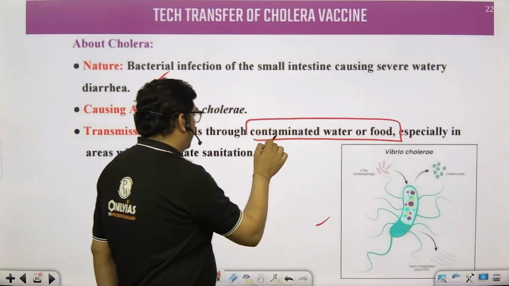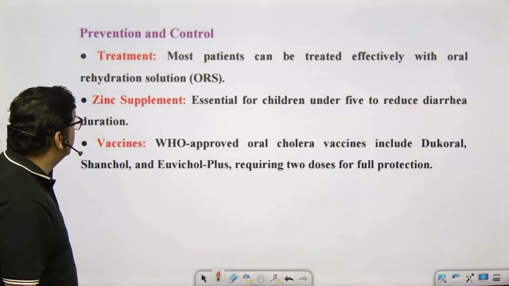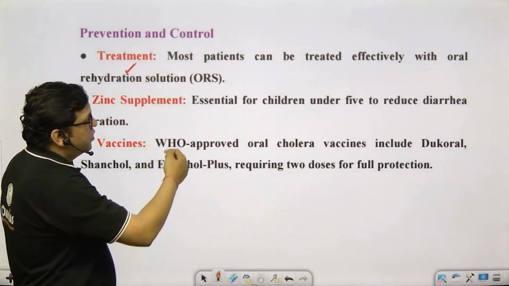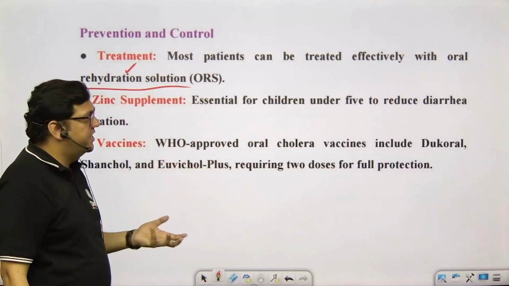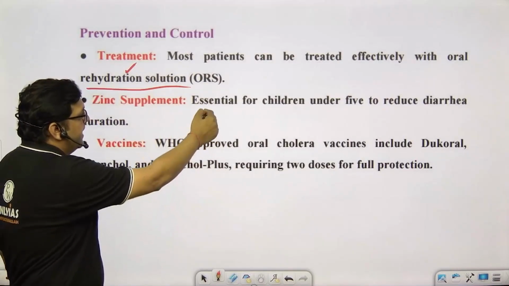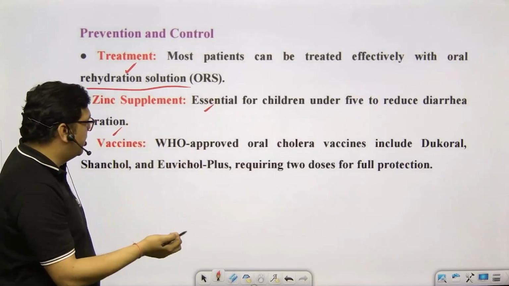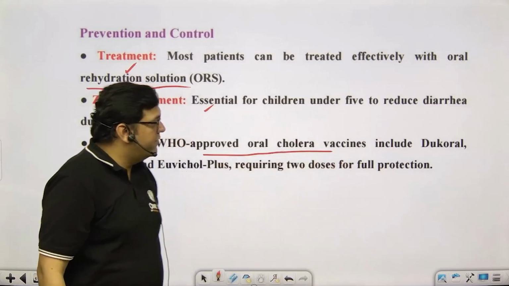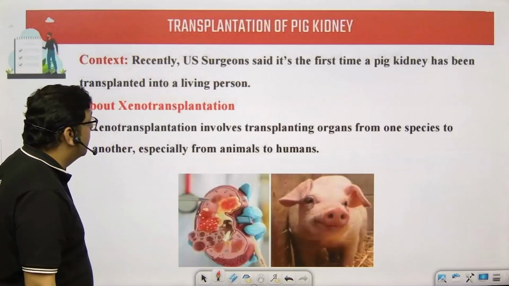Contaminated food and water are the reason, and inadequate sanitation is a problem. The treatment is that most patients are provided the oral rehydration solution, ORS, which is essential for children under 5 years of age. The diarrhea situation needs to be monitored. Yes, WHO approved oral vaccines are already there in the market, right?